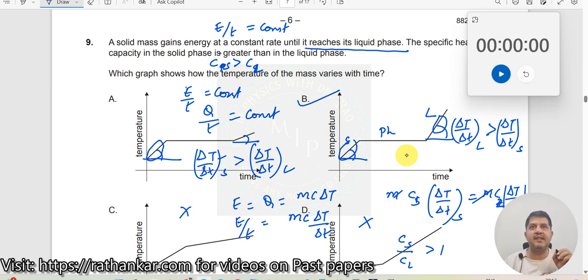I hope you understand this. If not, please write it in comments. Where did you miss it? I would like to make it a bit slower and hence explain it completely. Anyway, it has already crossed more than 4 minutes. But such kinds of problems will definitely take you a longer time to understand, because unless you have a grip of the graphical analysis, it becomes very difficult to get such kinds of problems. Okay, let us move on to the next one.